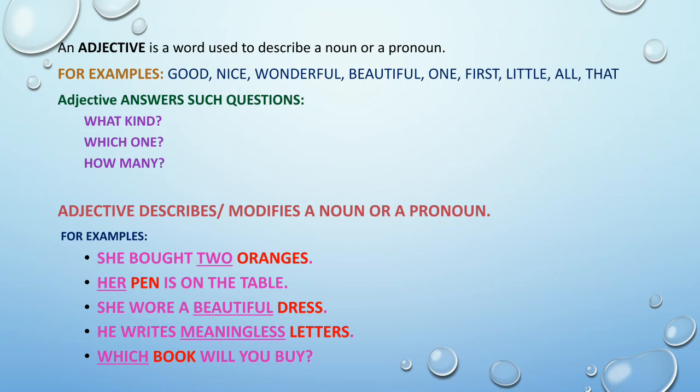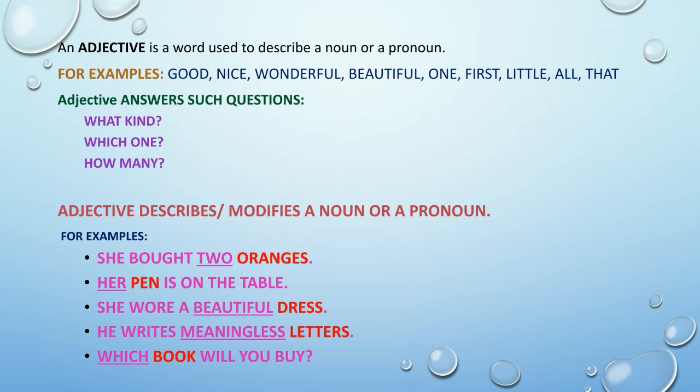Look at the sentences. Here, the nouns are written in red and the adjectives are underlined. She bought 2 oranges. How many oranges? 2. So here, 2 is an adjective. Her pen is on the table. Whose pen? Her. So here, her is also an adjective. She wore a beautiful dress. How is the dress? Beautiful. So here, beautiful is the adjective.